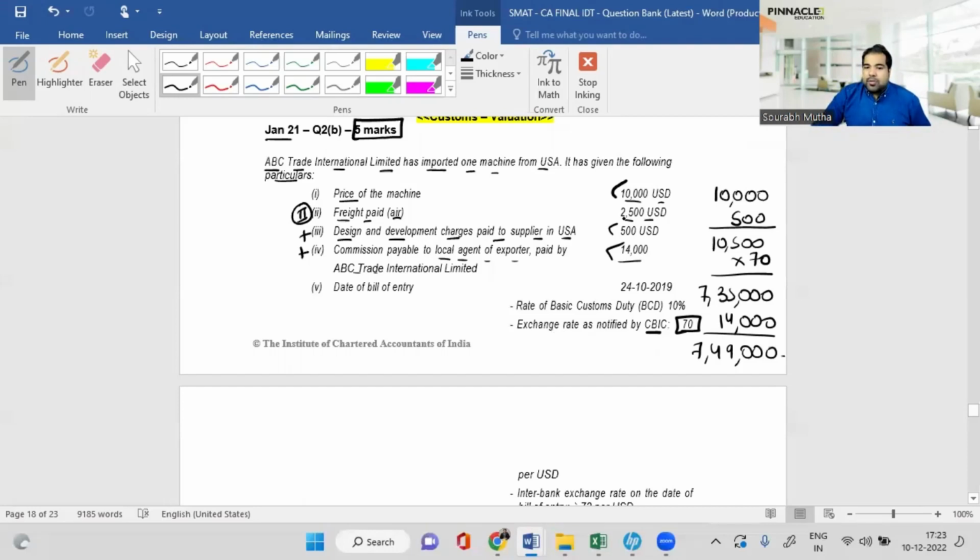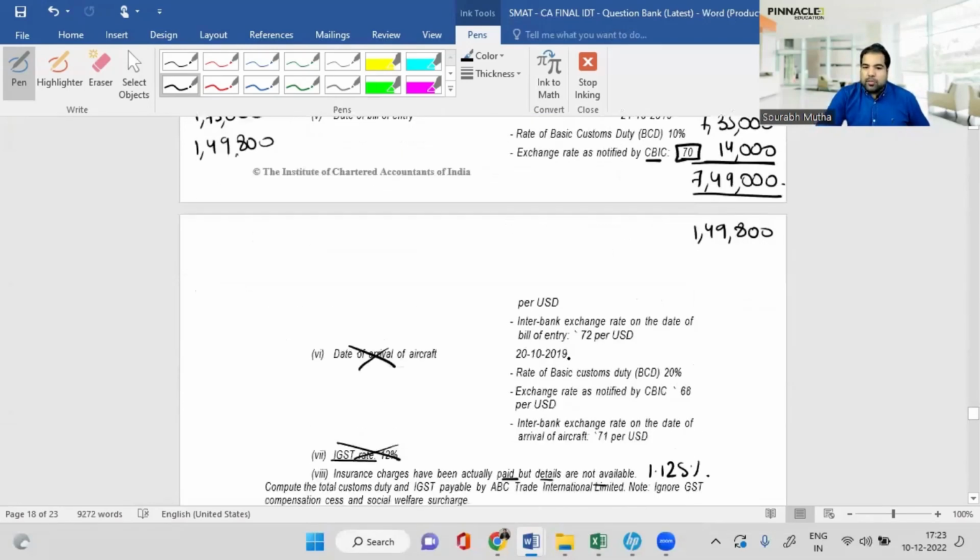Now guys, freight is 2,500 US dollars. If I have to convert it, 2,500 into 70 is basically 1,75,000. This is what has been paid as freight. But I have to take 20% of this, yes, you have to take 20% of this. So 7,49,000 into 20% is 1,49,800. So I have to restrict my freight to 1,49,800.